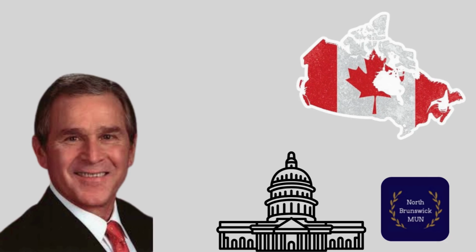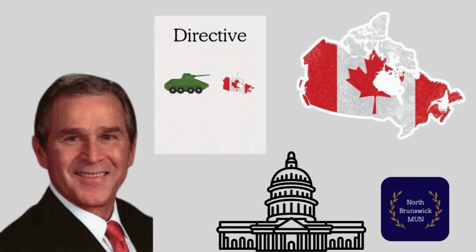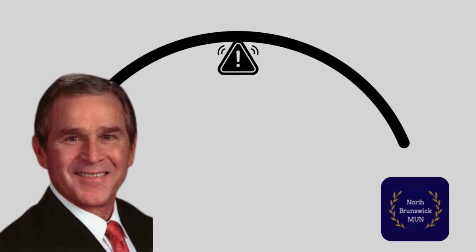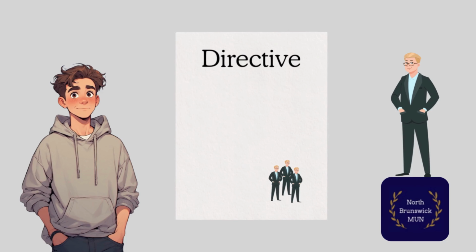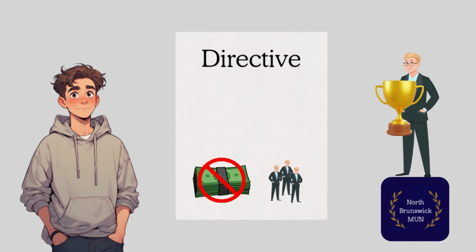Since President Bush wants to invade Canada, if he manages to persuade the committee to vote yes on a directive that declares war on Canada, he'd be advancing his crisis arc without the committee knowing. In your committees, delegates may try to slip clauses into directives that allow them to advance their motives. If those motives don't align with yours, you need to stop them.